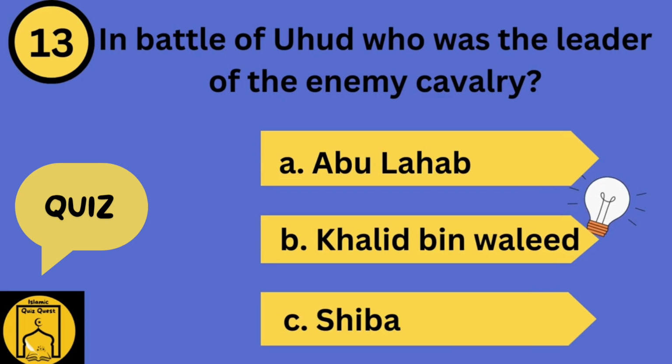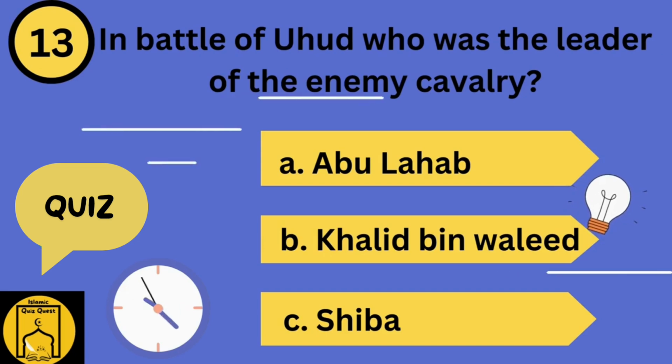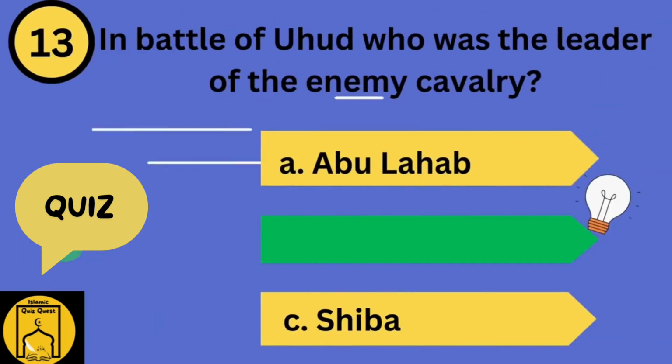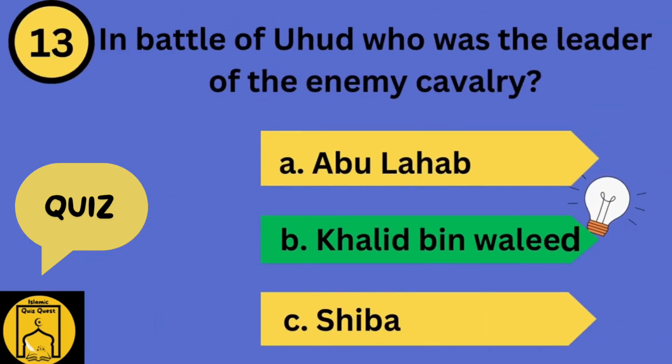In the Battle of Uhud, who was the leader of the enemy cavalry? Option A, Abu Lahab. Option B, Khalid bin Walid. Option C, Shiba. Guess the right answer. The right answer is Option B, Khalid bin Walid.